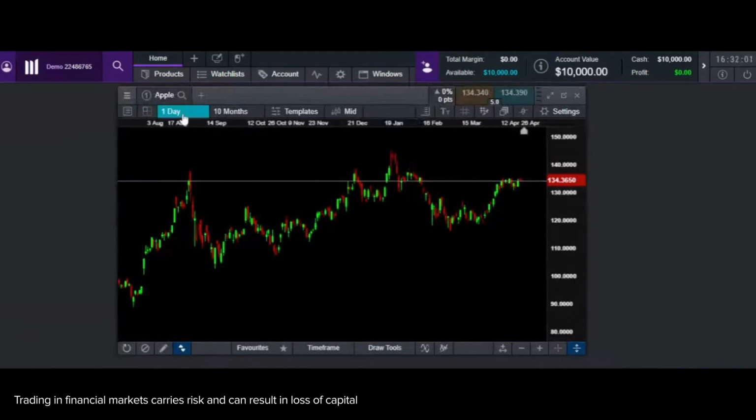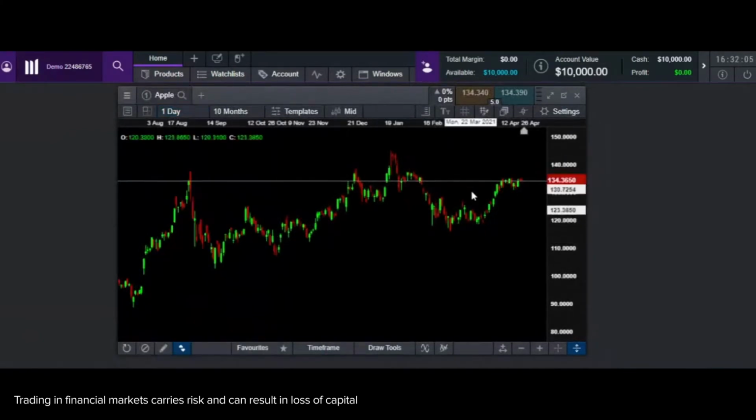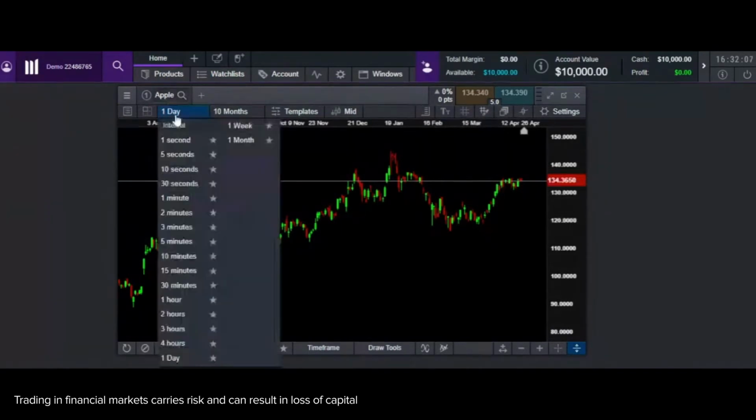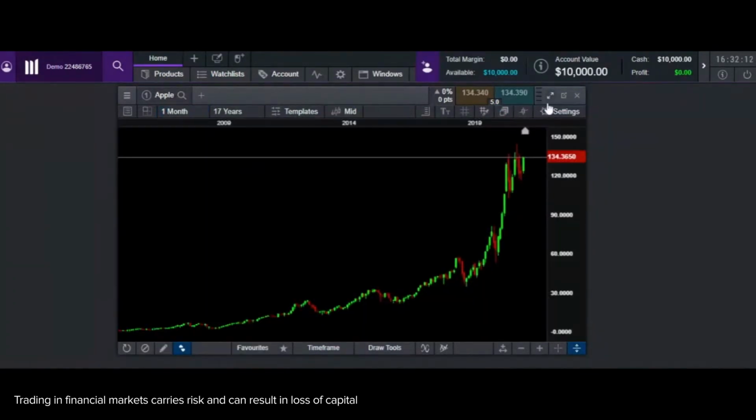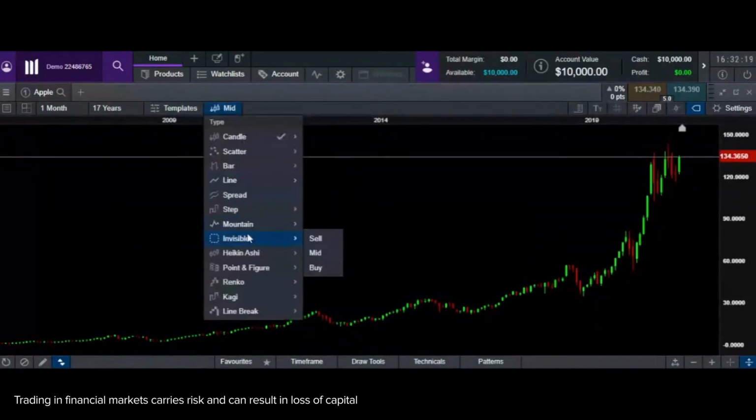Now, I'm going to start from my monthly chart. The candlesticks that you're seeing are every day's movement. Now let's look at a broader perspective. Let me start from the monthly candlestick. This is how Apple looks on a monthly candle. I'm just going to change my candlestick. I'm going to be using Heikin-Ashi instead of the normal candlestick.